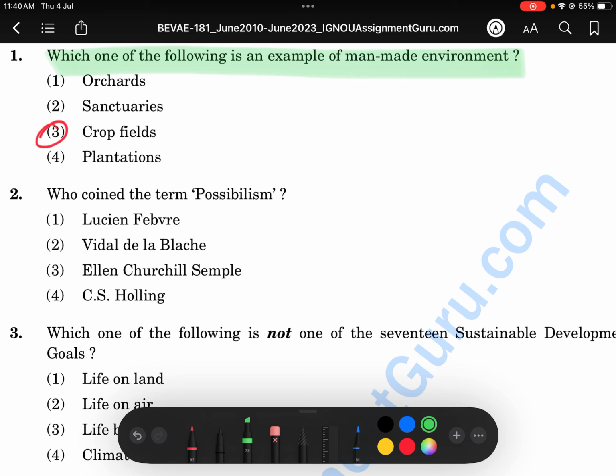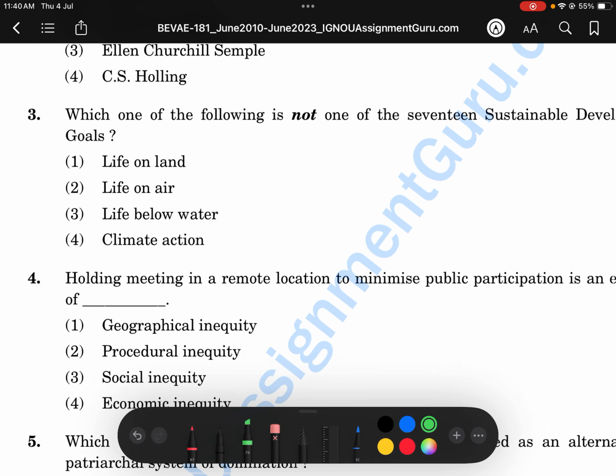Who coined the term possibilism? It's in your first to second chapters. It is Lucien Febvre. Check it in your textbook, it's there in your textbook. So we'll go to the next question.